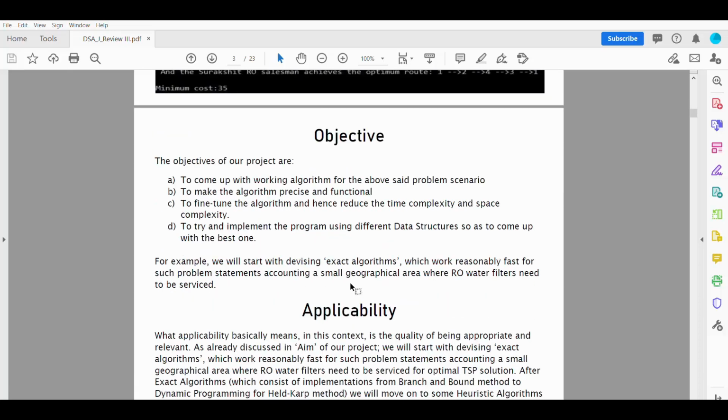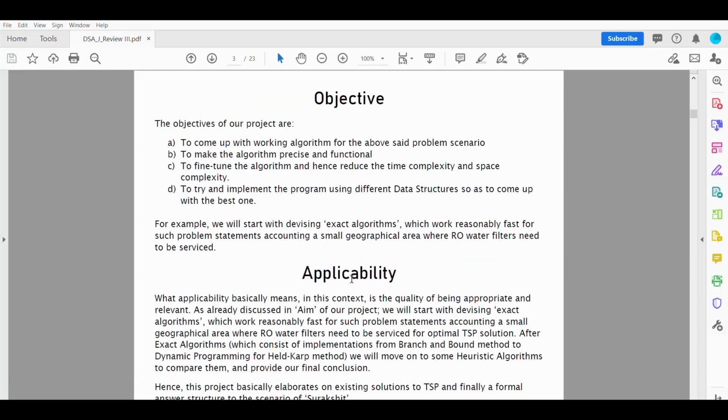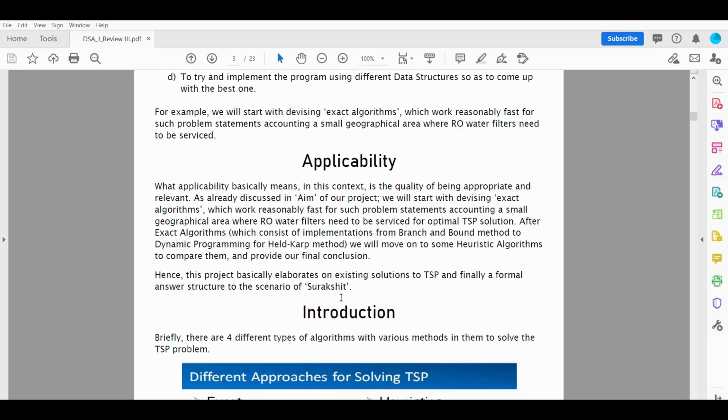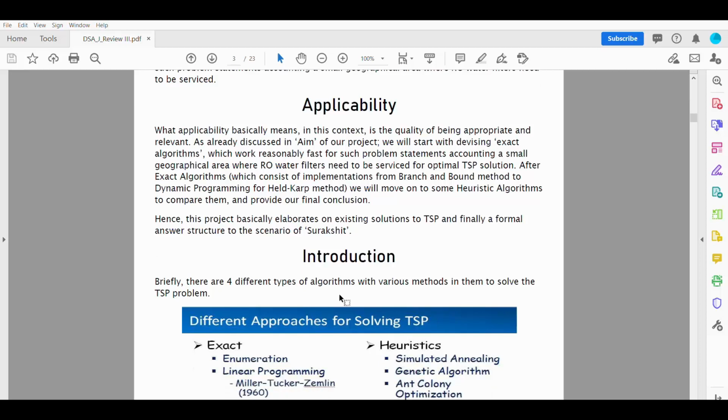So our objective is to make our algorithm quite precise and functional with respect to our problem scenario, and try to reduce the time complexity as much as possible. We have also looked into different data structures which can be implemented, so as to come up with a very reasonable and the best solution, which is the